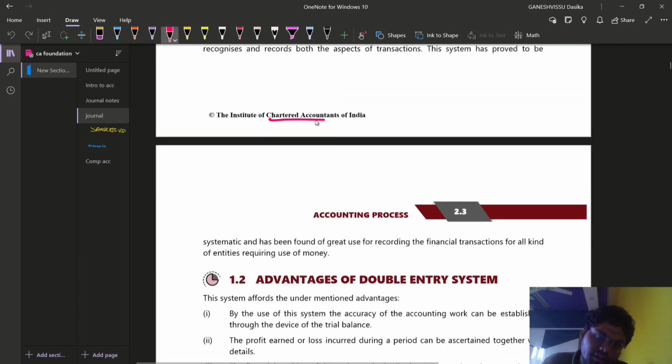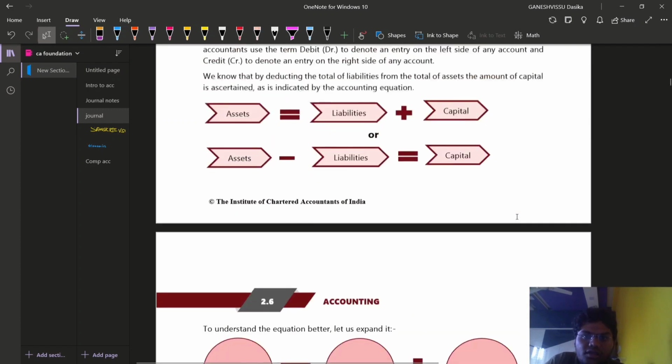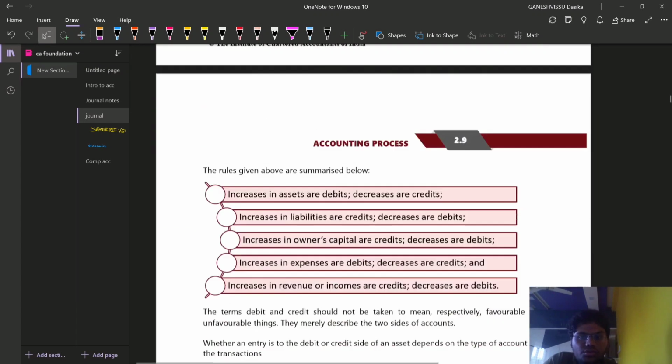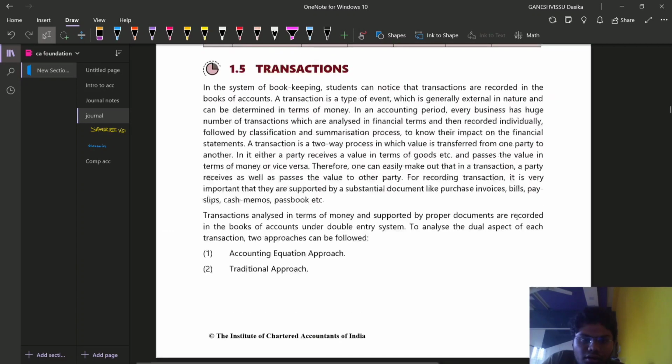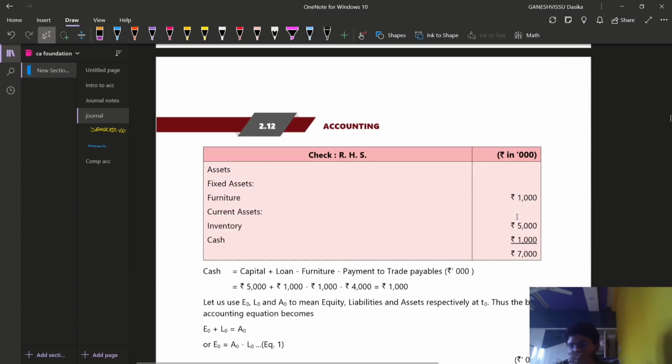Here you can see the Institute of Chartered Accountants of India, and you can see the material's name. To collect this material, you can go through the ICAI website. And of course, in the next video I'm going to introduce accounting equation also. Right, that's it friends, that's it for this video.